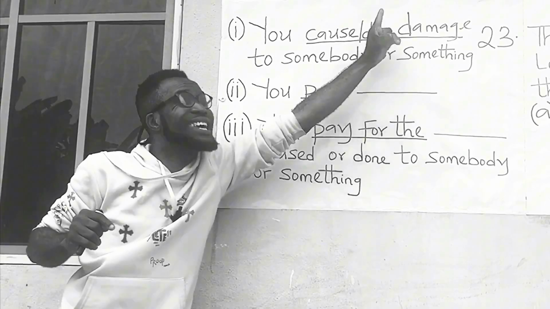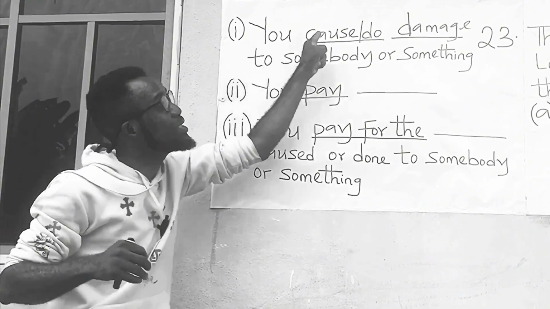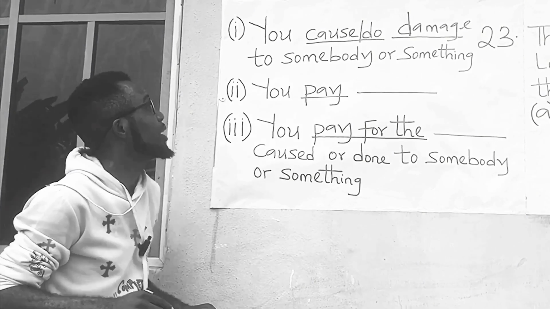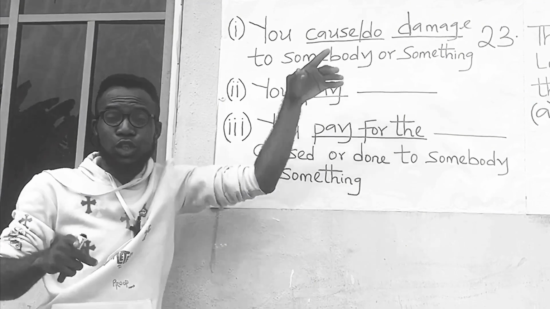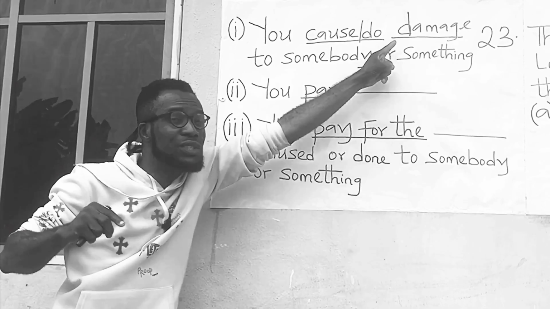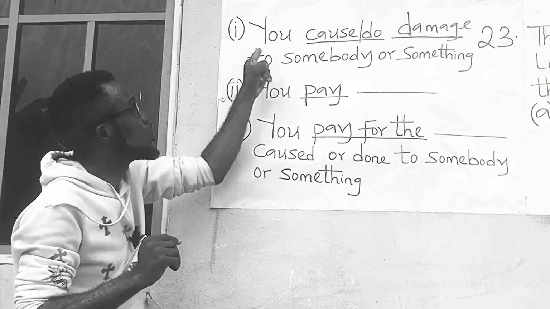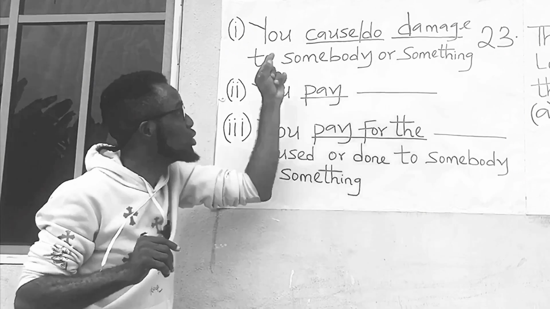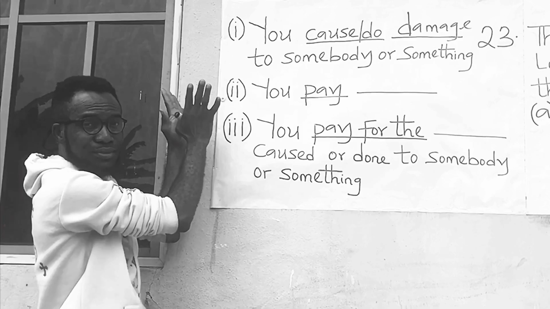You cannot cause or do money. You can only cause or do destruction, and it is damage that has to do with destruction. I believe this is understood.